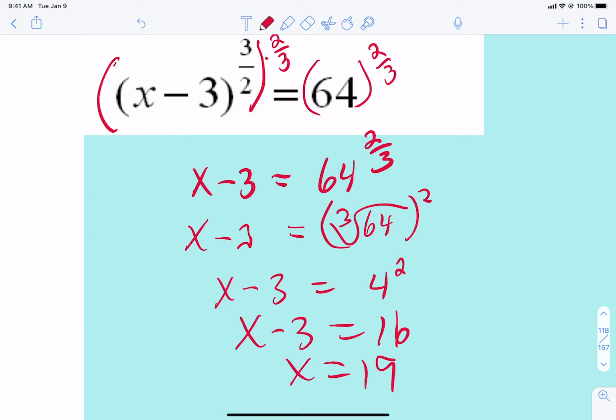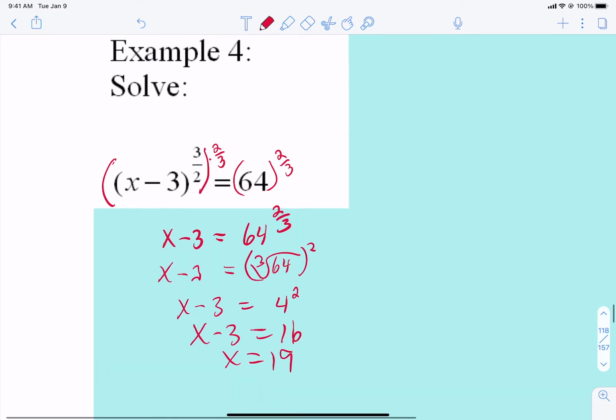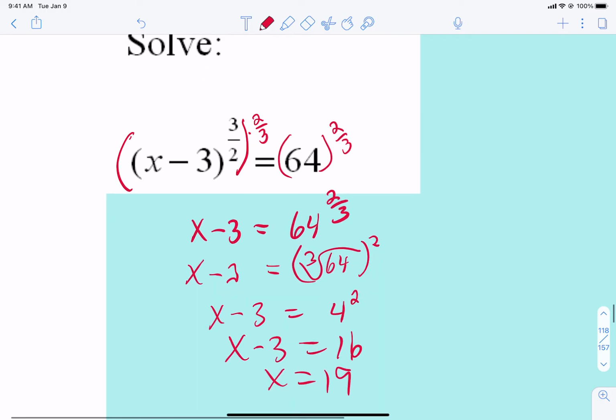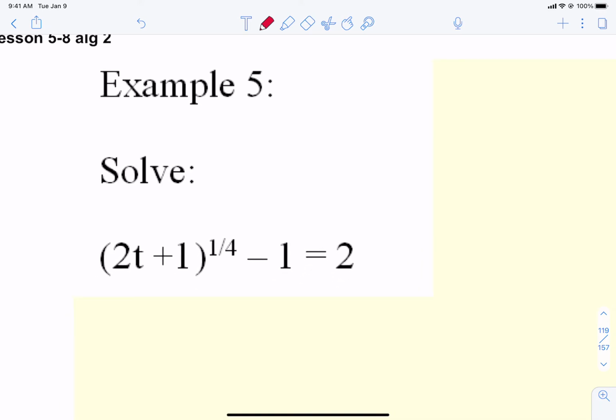Okay? So that's example 4. Now I'm pretty sure example 5 and example 6 are very, very similar. Any questions on example 4 so far? Kind of makes sense maybe a little bit, I hope. Okay. Now example 5, it's really going to be the same exact process. Here's the difference. In a square root equation or an equation with fractional exponents, you never want something extra on the side with the square root or fourth root or power. So we've got to move this 1 before we do anything else. So to fix the problem, just add 1 to both sides.